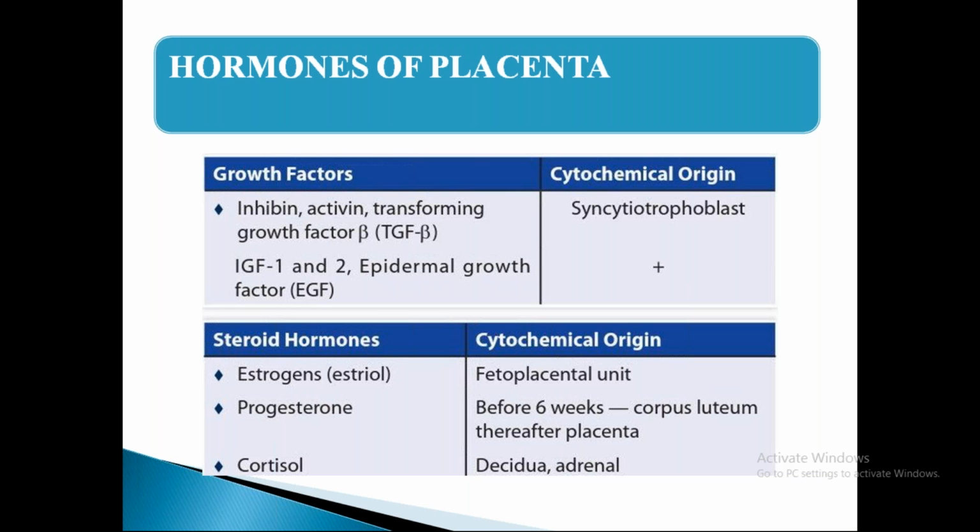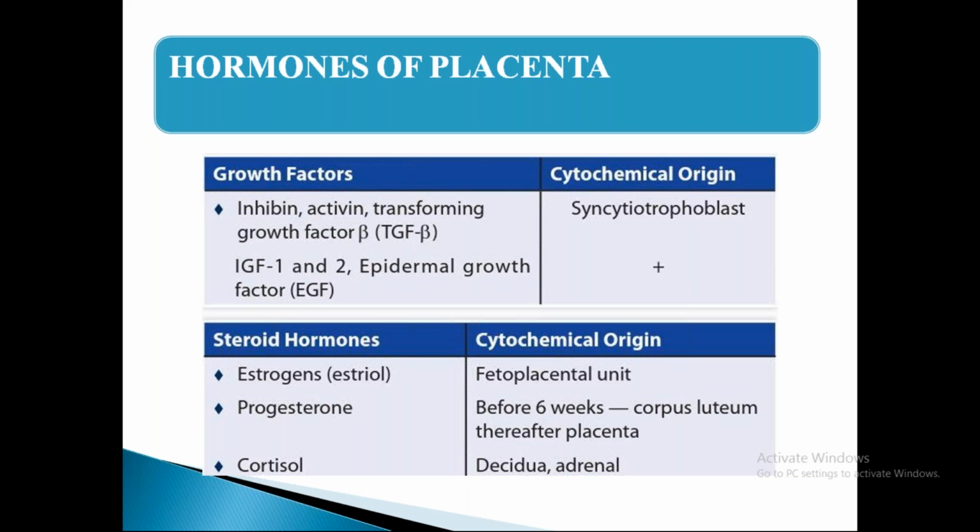Estrogens, the primary estrogen which is important during the reproductive period, that is during pregnancy, is estriol. Estrogens are of three types like estrone, estradiol, and estriol. During pregnancy, estriol forms the major portion which is secreted from the fetoplacental unit, and progesterone before 6 weeks, as we have already learned, from corpus luteum, and thereafter it is getting transferred to the placenta, where we call it luteoplacental transfer, and cortisol from decidua and adrenal glands.